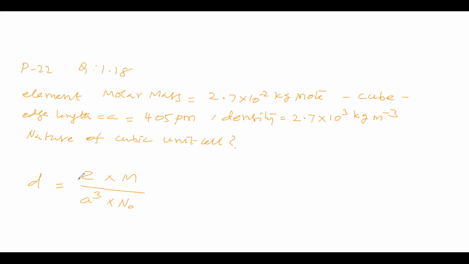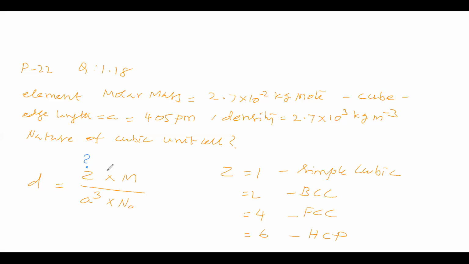Now regarding Z, Z is equal to 1 for simple cubic. Z is equal to 2 for body centered cubic. Z is equal to 4 for face centered cubic. Z is equal to 6 for HCP, hexagonal close packed. So they are asking what is the nature of the cubic unit cell. If you know Z, then only we can say the nature of the cubic unit cell.